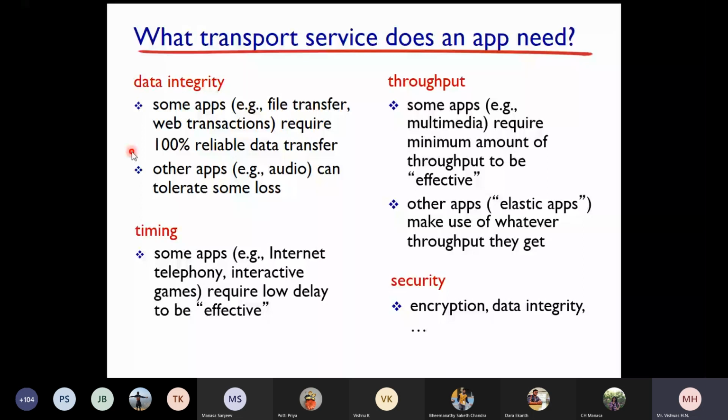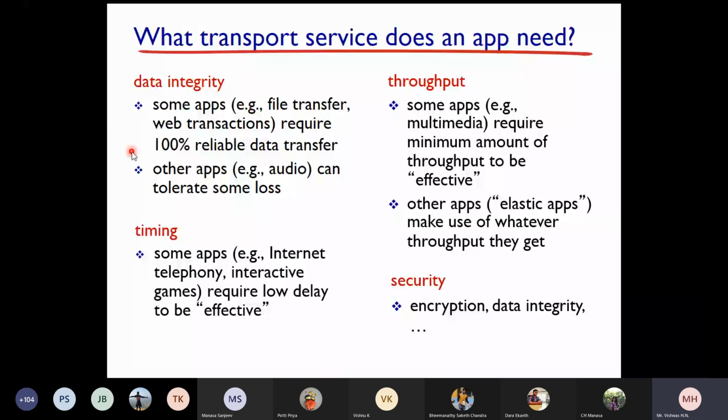Other applications make use of whatever throughput they get. For example, elastic applications. What do you mean by elastic applications? The applications which do not require a specific throughput for communication. Whatever throughput you have is sufficient for the application to transfer its data. Say, for example, I am requesting a web page from a server, and I have very low throughput, but still the communication will happen. It takes time to give me the web page, but definitely it will happen. Those kinds of applications are called elastic applications.